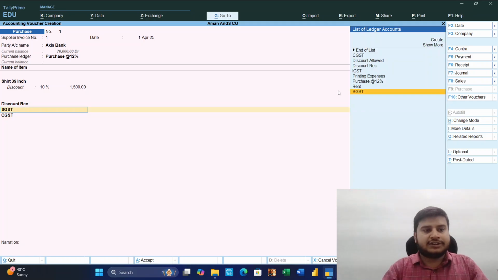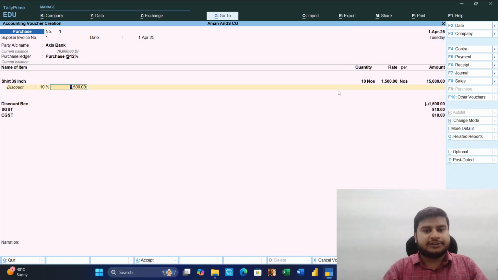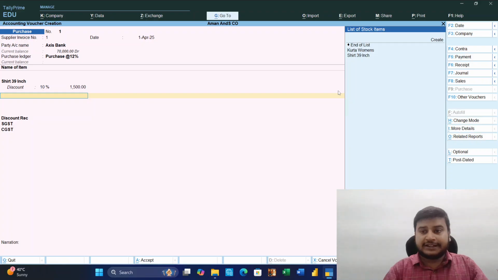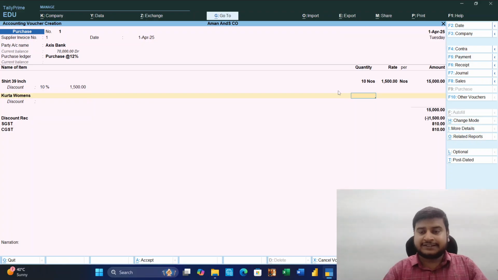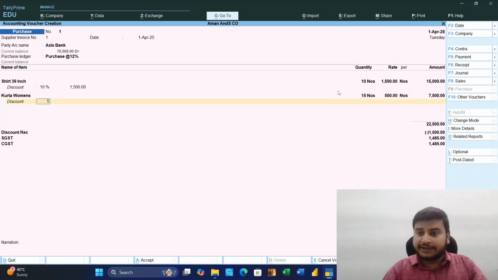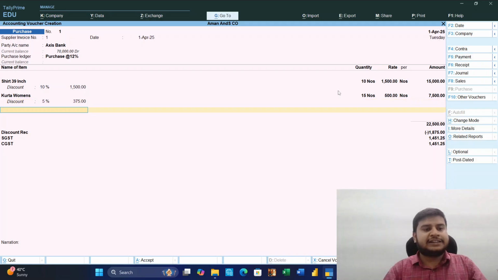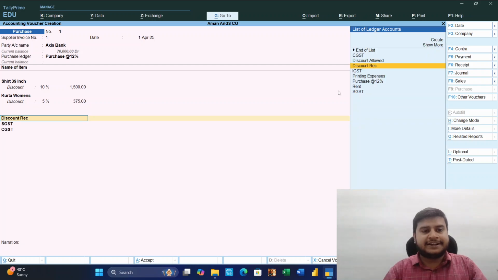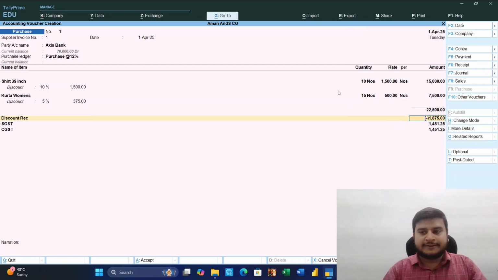Here we can add more items in the same entry only. So we will add kurta for women's, 15 pieces, 500. Amount changes accordingly. But discount doesn't change because discount is only taken on shirt 39 inch. We will take discount as 5%, then discount also changes, 1875. This is automatic calculation. It doesn't take any time. Within a fraction of a second, we get all that is necessary.